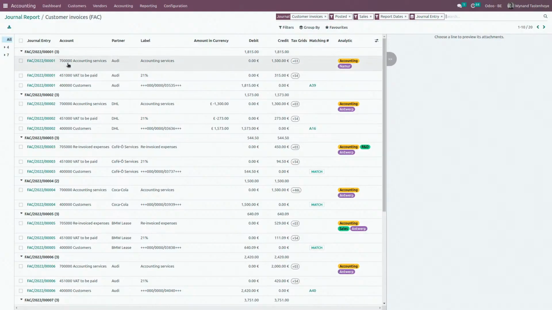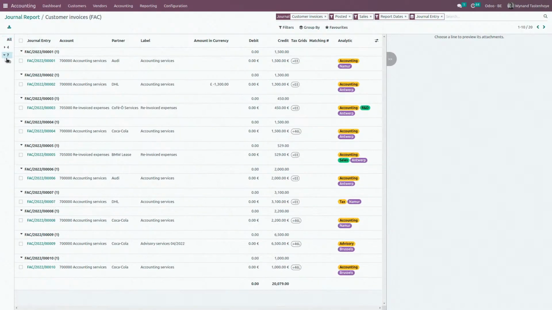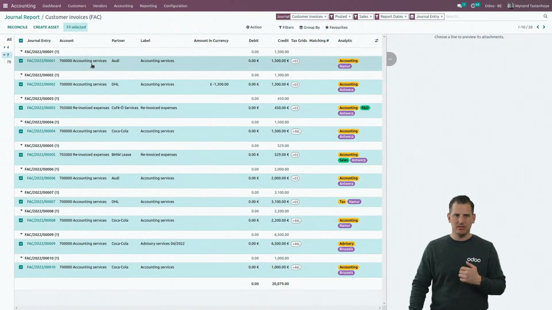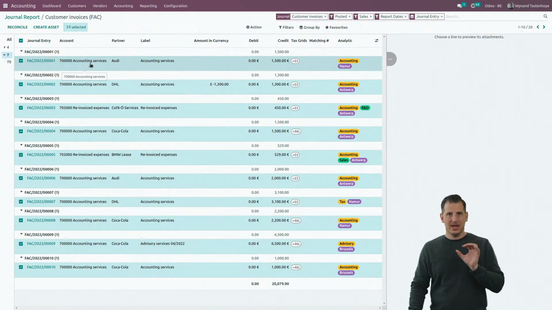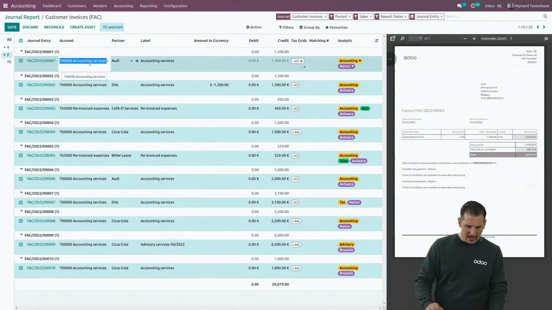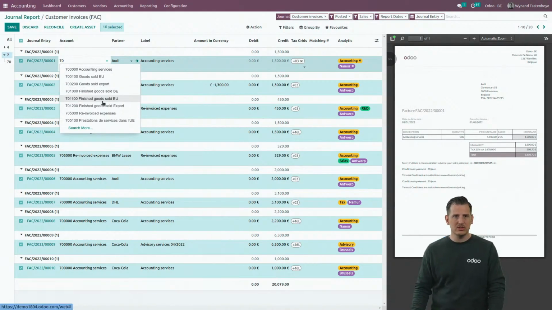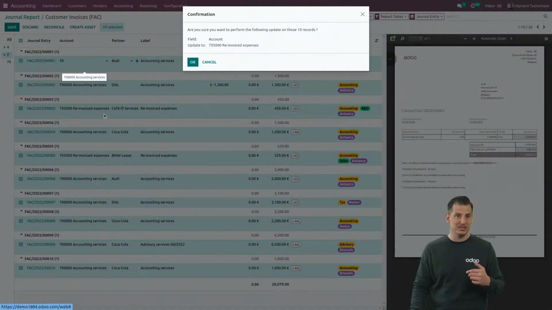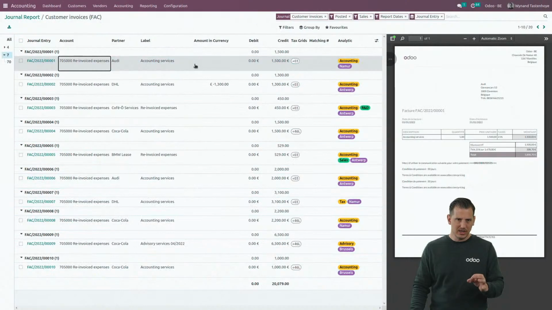What if I used the wrong revenue account for all of these invoices? In Belgium localization, a 7 account is the revenue account. Well, let's imagine that for all of these entries, I made the wrong choice. They're already booked. Nothing more easy than just filter all the revenue accounts like this for multiple invoices, select all of them together, and by selecting them, they become editable in the view. So by clicking over here, I can select another account. So it was not accounting services, but it was re-invoiced expenses, for example. But by clicking over here, in one click, I basically adapted all the accounting transactions.